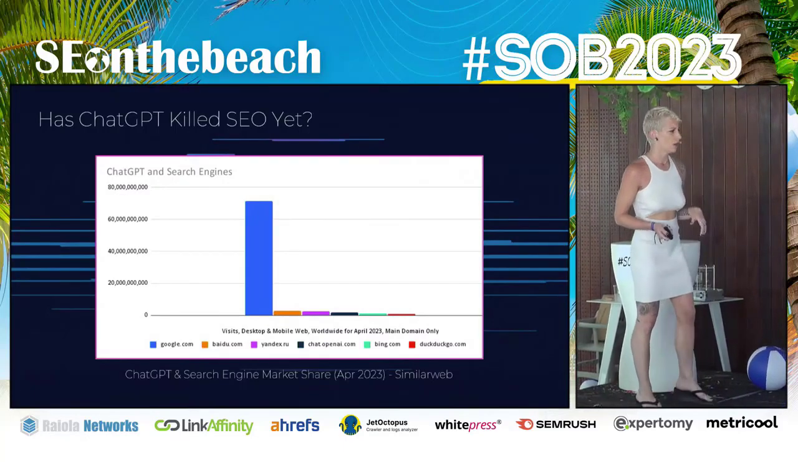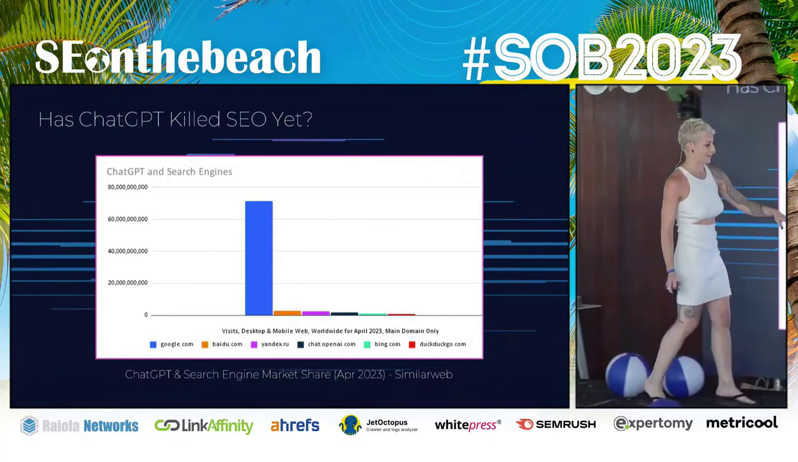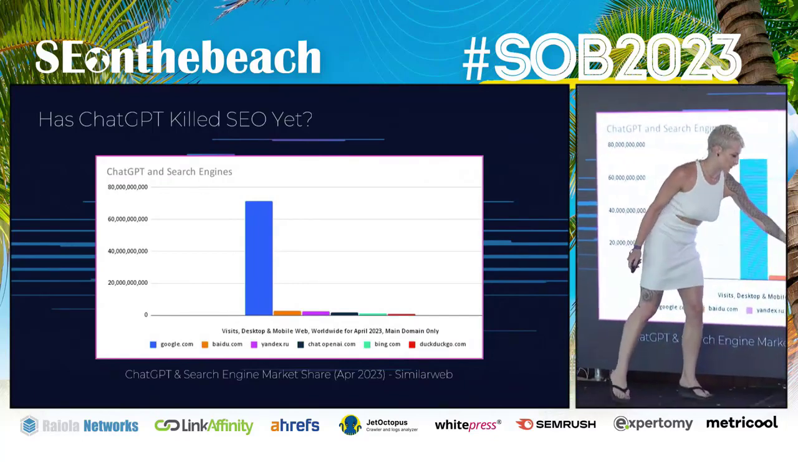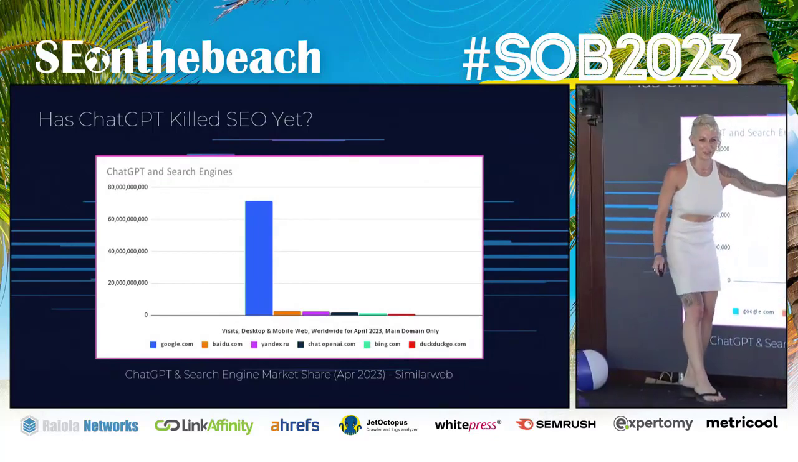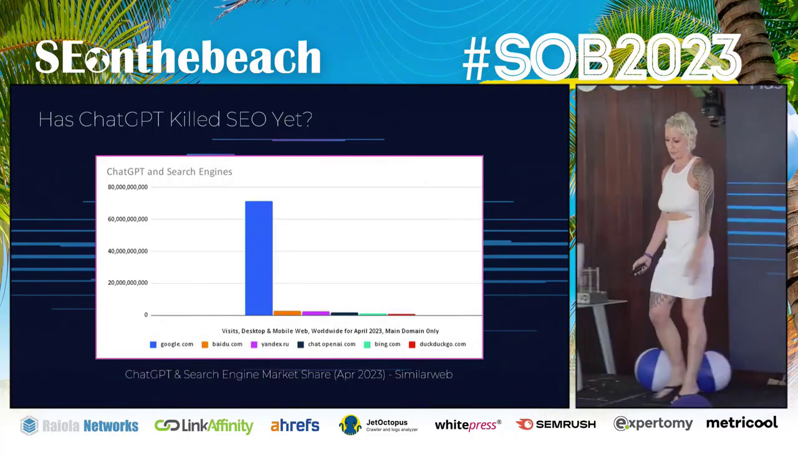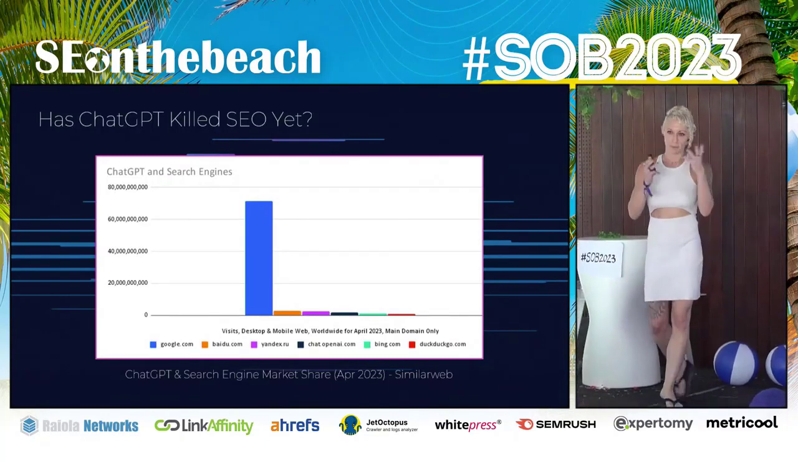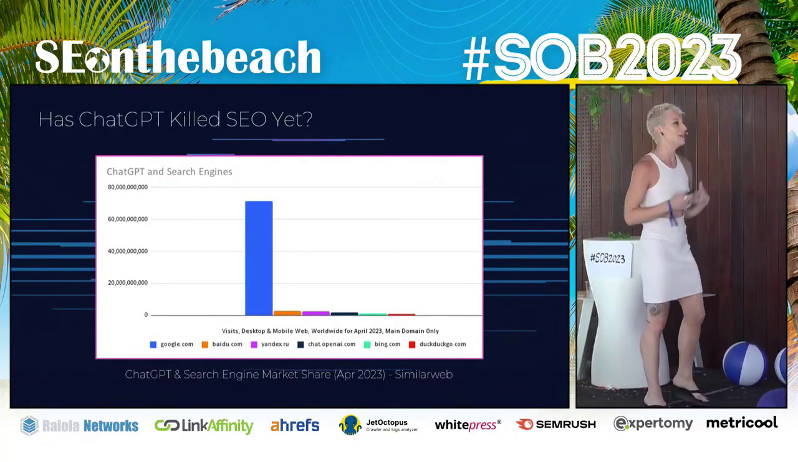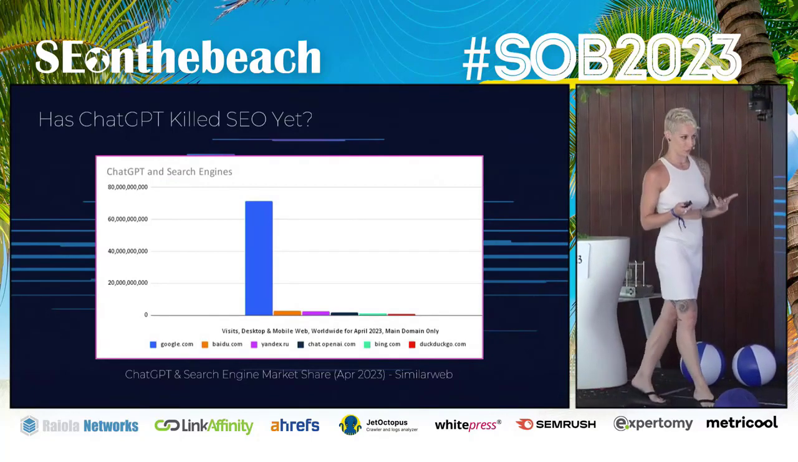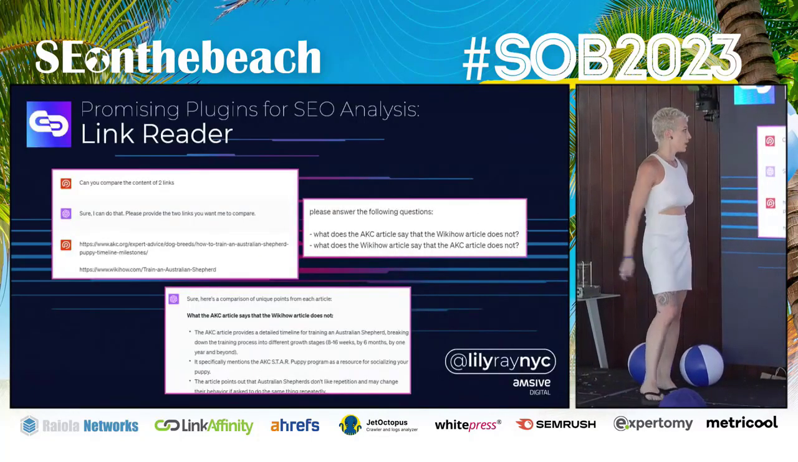I'm like, really? So this black area right here is worldwide usage of ChatGPT. This is worldwide usage of Google. This is April 2023. So yes, we're living in a little tech bubble where maybe a lot of people are using it, but it's not really getting that much worldwide usage just yet.